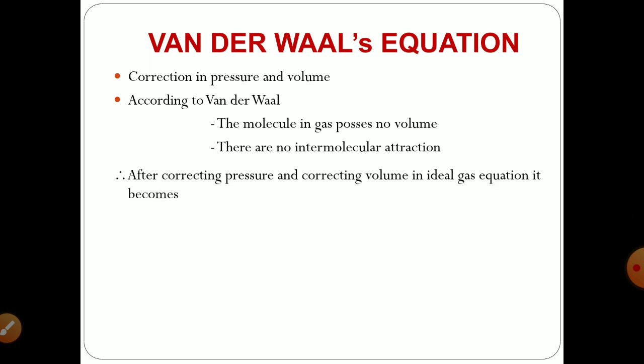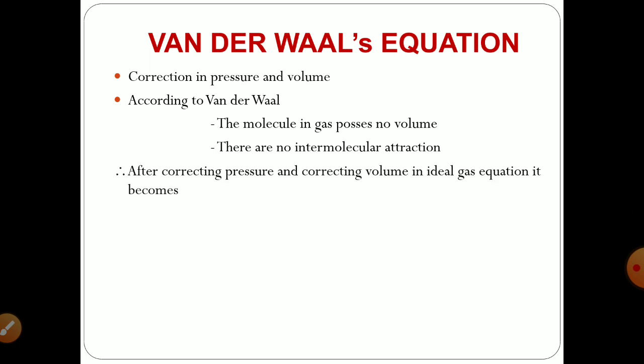So according to Van der Waals, after correcting pressure and volume, the ideal gas equation that will suit real gas becomes (P + an²/V²)(V - nb).